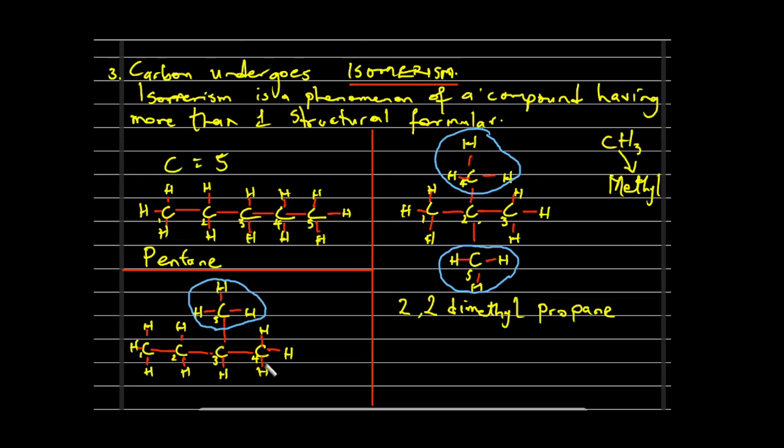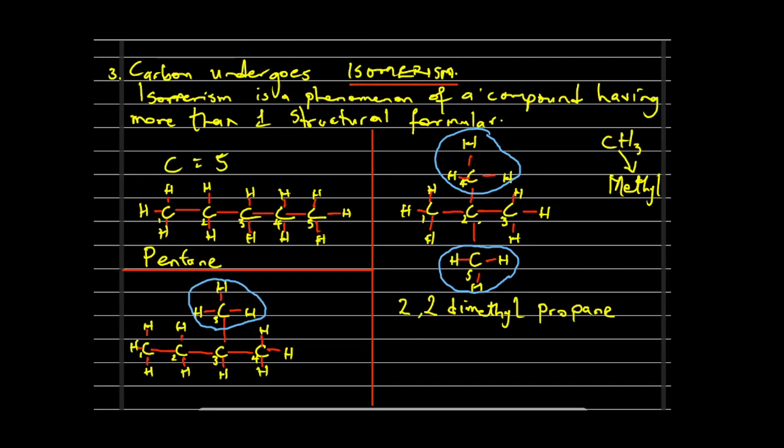So this automatically becomes our carbon 1, because we count to give the shortest possible number to our functional group. So this is our functional group. If I count from here, my methyl functional group is on carbon 3. Meanwhile, if I count from the other end, I have my methyl functional group on carbon 2. So that is what the name of that substance is going to be.